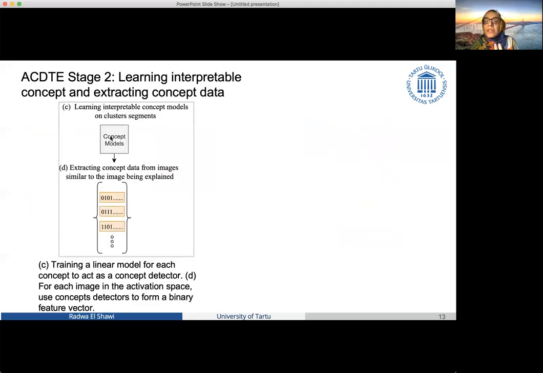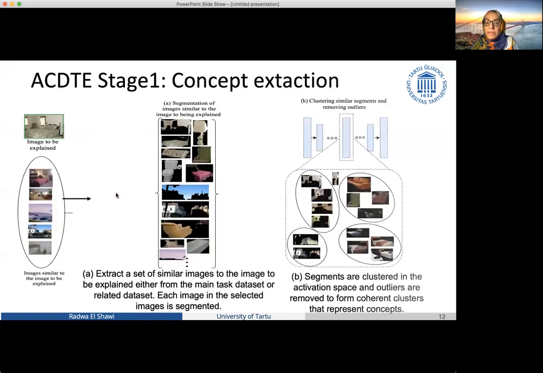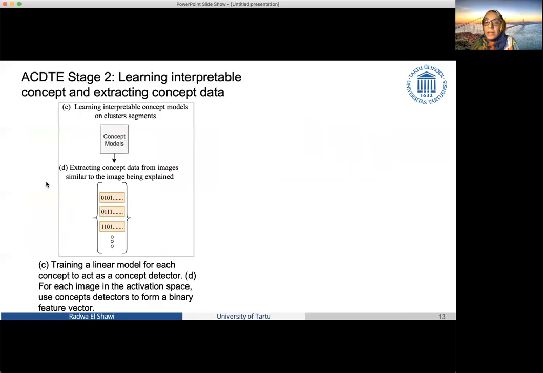So once I learn concept detectors for all the concepts formed in the previous stage, I start to extract concept data from these images. And this concept data comes in this form. Simply, it's a vector, and the length of the vector is the number of concepts I extracted. And in each place, I have either a 0 or 1. A 0 means that this concept does not exist. 1 means that this concept exists. And I do it for all the images.